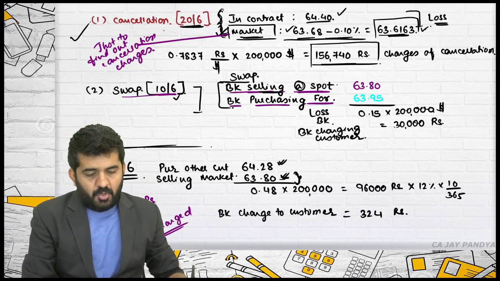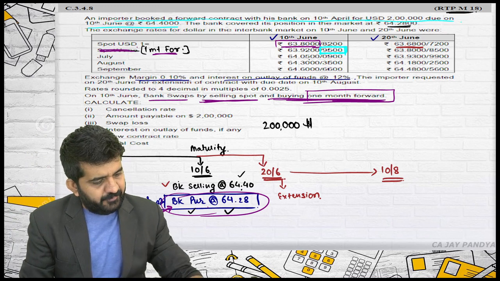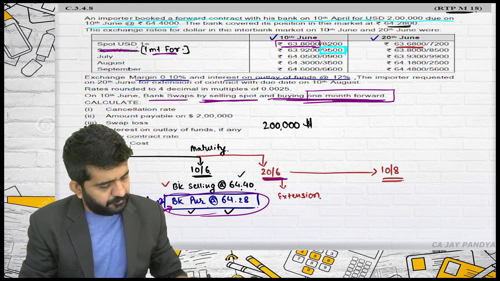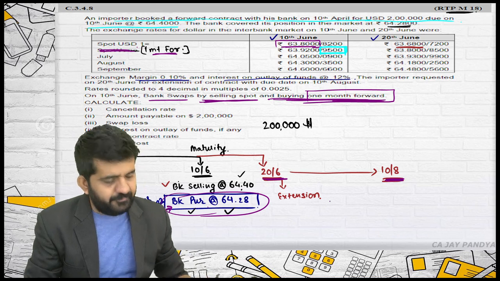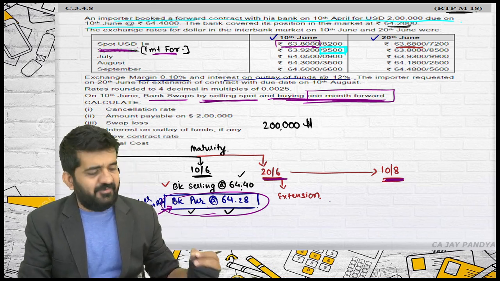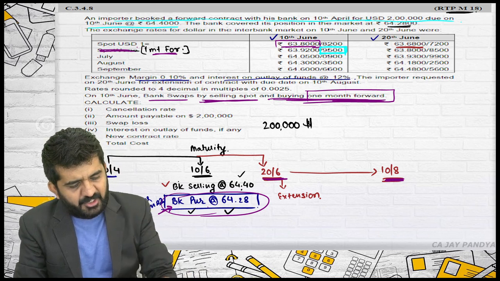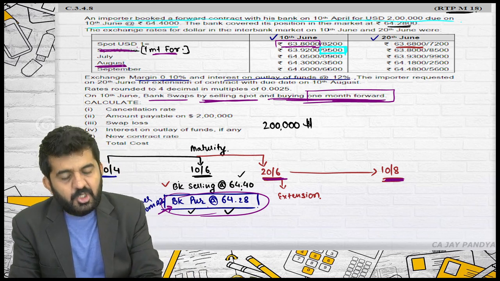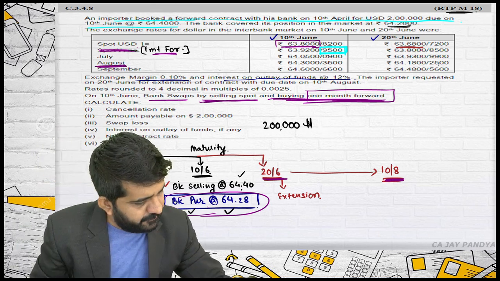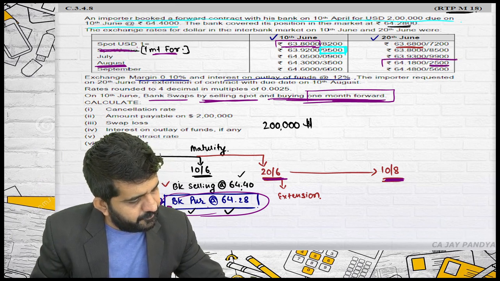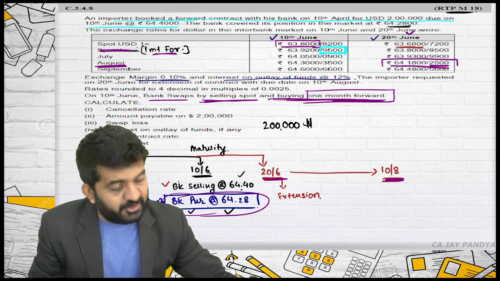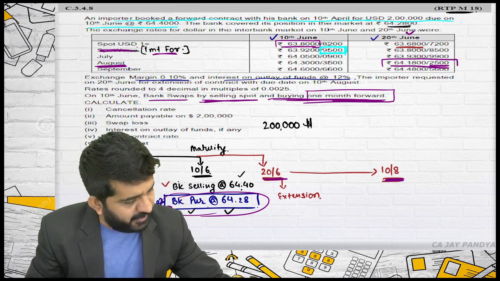When is the customer coming? 20th June. For extension to which date? August. So the bank will be giving its new rate of August. The customer is purchasing, so the higher rate will be used, and it will be of 20th June because the extension is happening on 20th June.